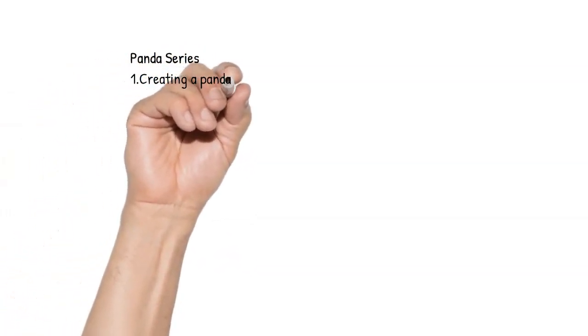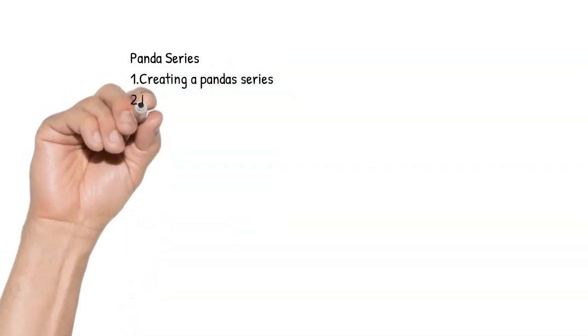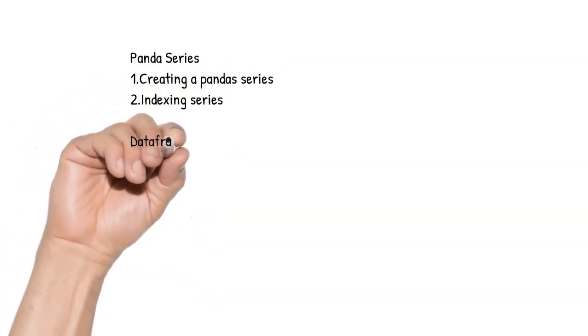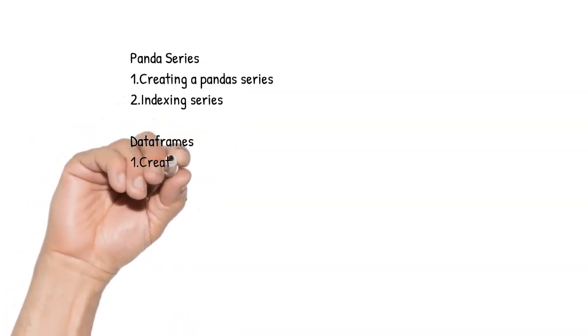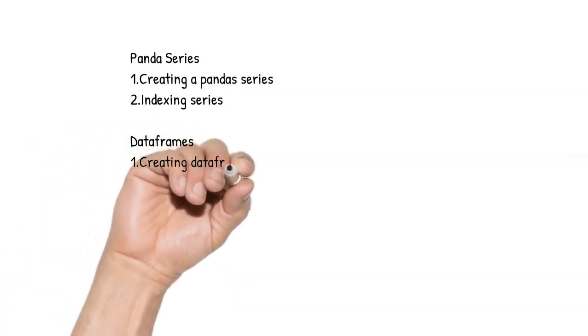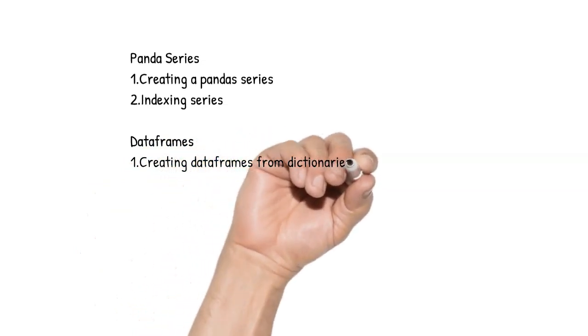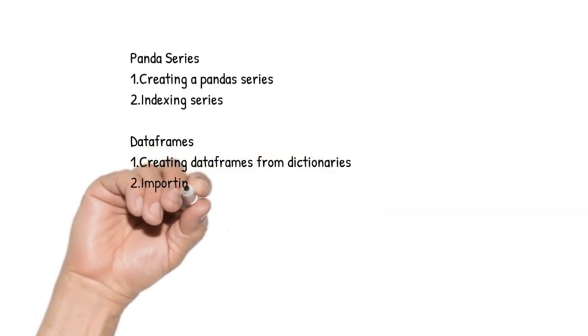There are two important concepts in the pandas library. One is the series. The pandas series is almost similar to the series that we have studied before, like the list, the tuple, and the NumPy arrays. The second important concept is the data frame. Now a data frame is almost like an Excel sheet.